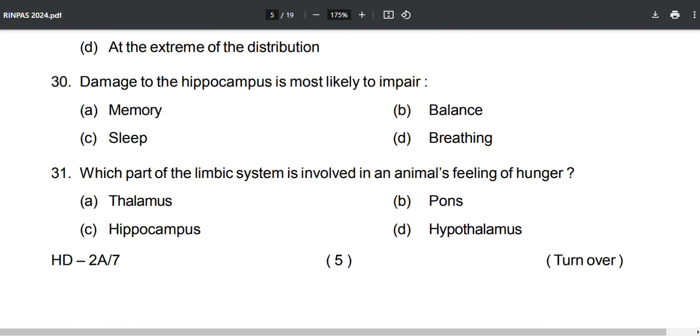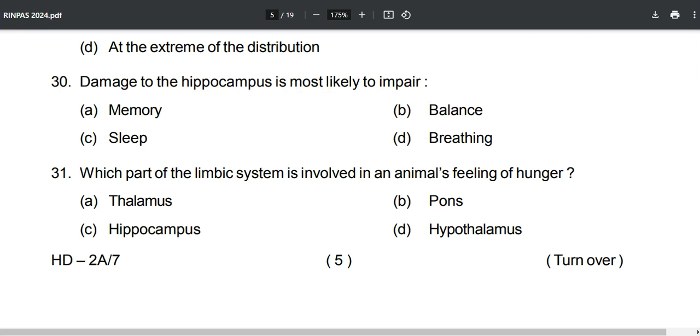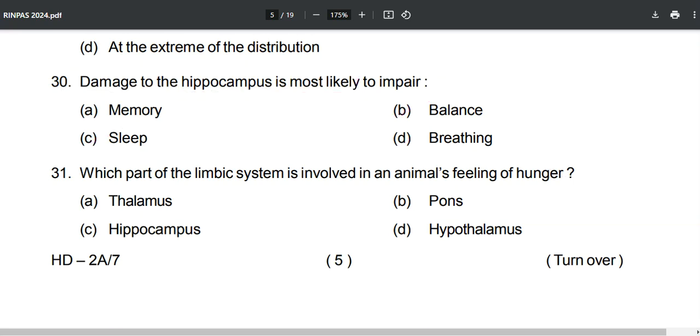Now next is: damage to the hippocampus is most likely to impair. Again, if you read the book by Saundra K. Ciccarelli, you will be able to answer that the hippocampus is associated with your memory only. It has nothing to do with your breathing, the balance, or the sleep sometimes we can consider, but right now, damage to the hippocampus is most likely. They are asking about the most likely effect of hippocampus damage. That is our memory. And there is one more thing called LTP, long term potentiation, the memory consolidation. Everything happens in this area of your brain only.